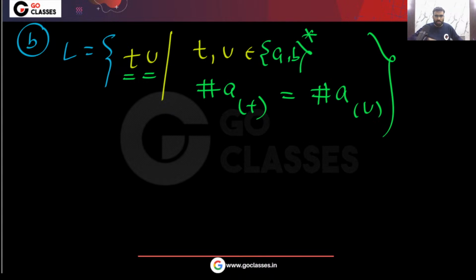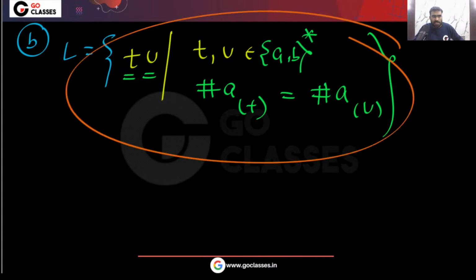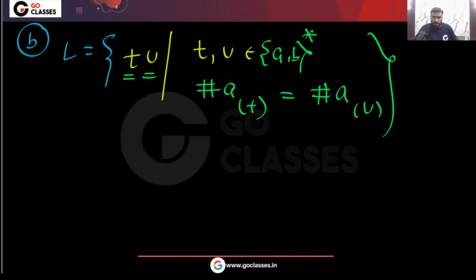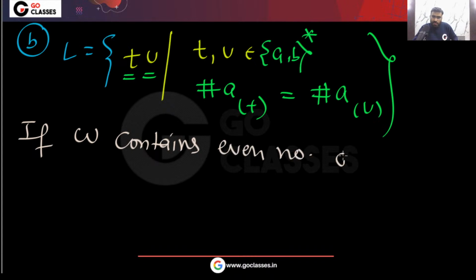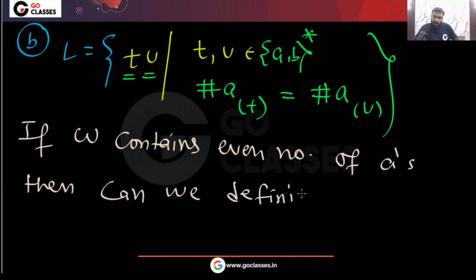This language will contain all the strings which have an even number of a's. One more thing: if w contains an even number of a's, can we definitely write w as tu?